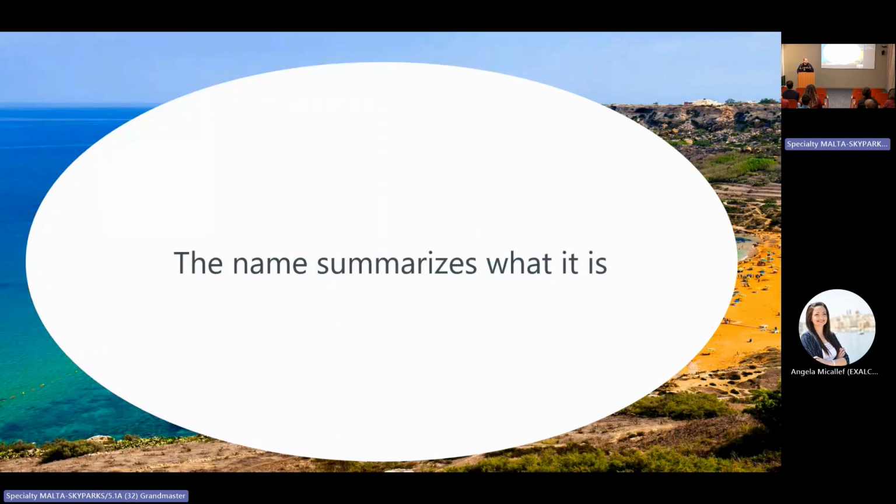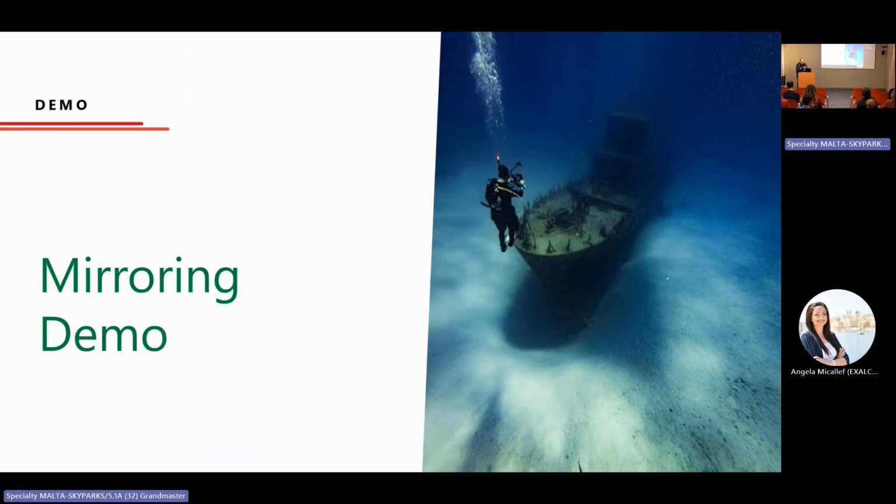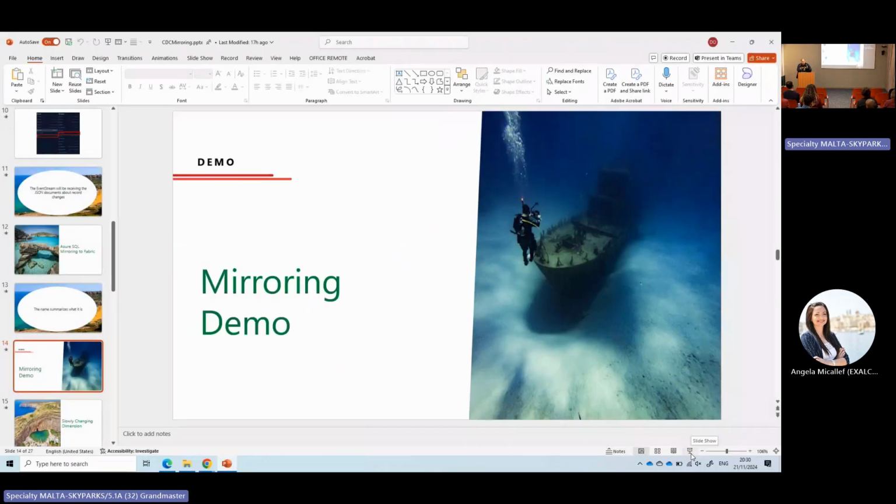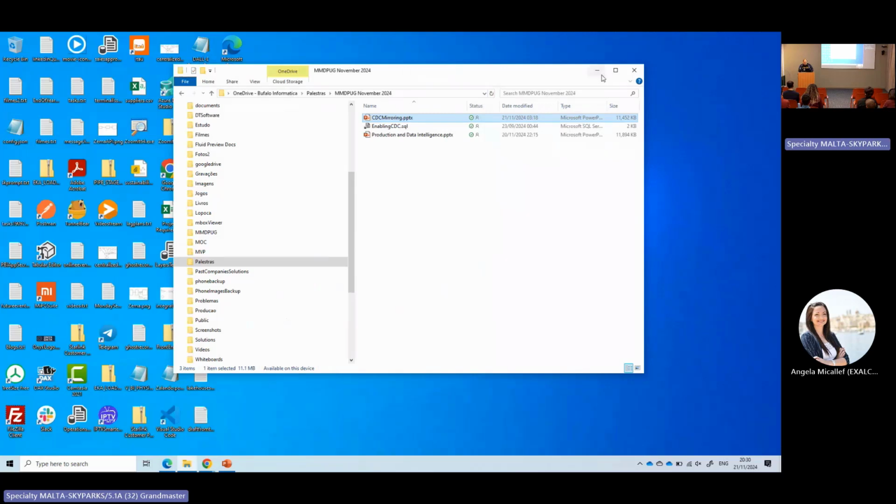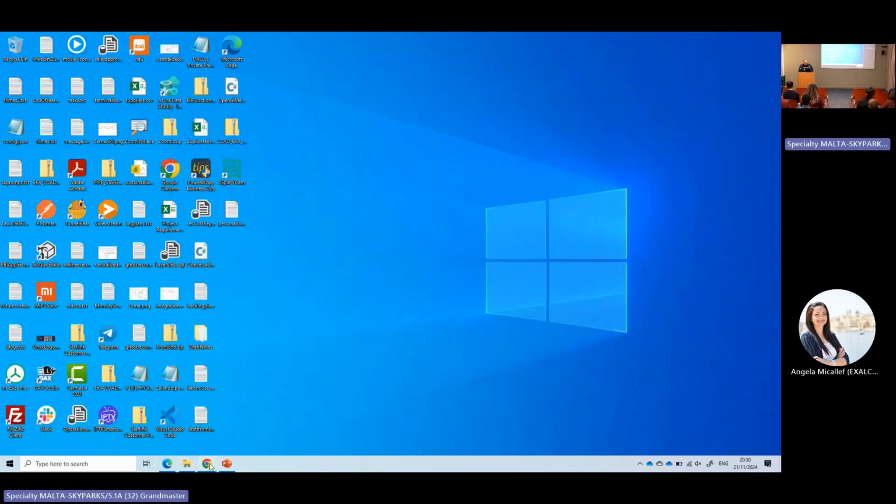It's a mirroring. Internally, the method used is similar to CDC, but it does all the tasks for us. It's just a mirroring. Okay, so let's start seeing it working. Mirroring is the simplest one to implement. So let's start seeing mirroring working.